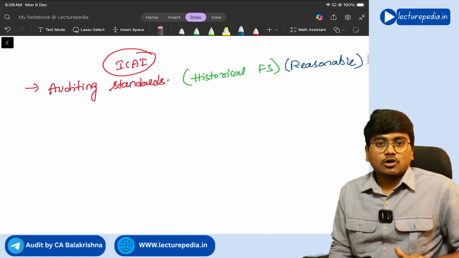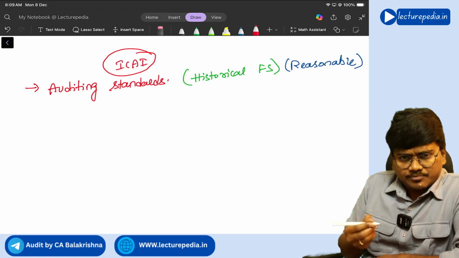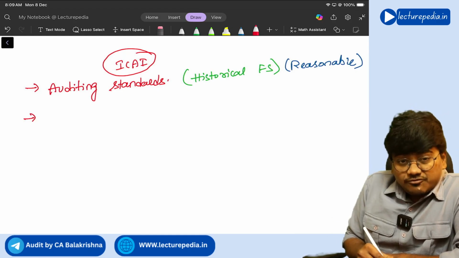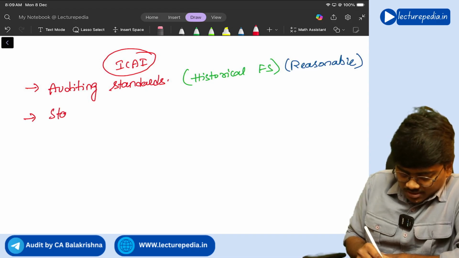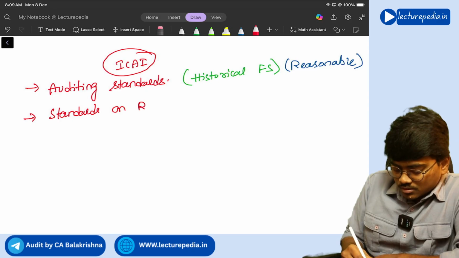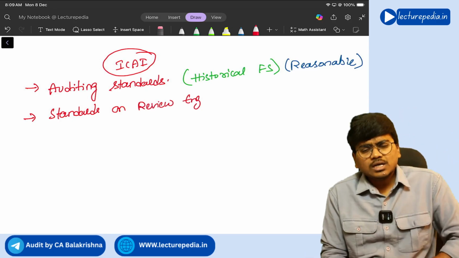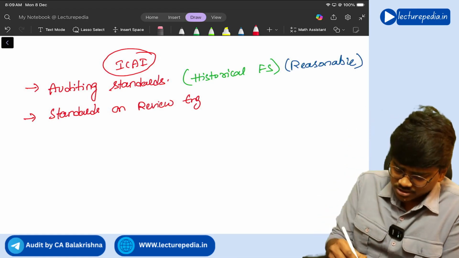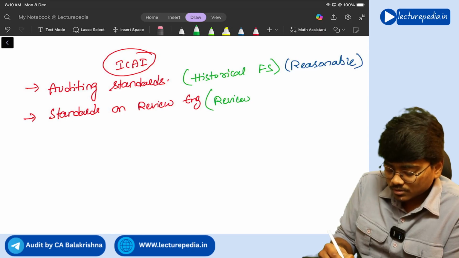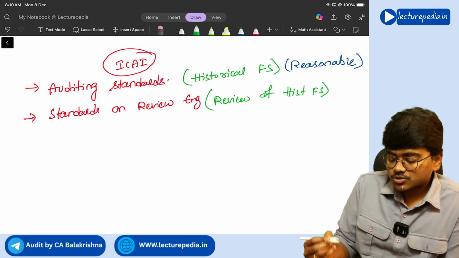Next, after auditing standards, the next series of standards that ICAI has issued are standards on review engagement. These are also applicable for review of historical financial statements only.